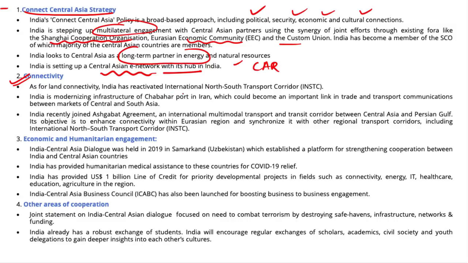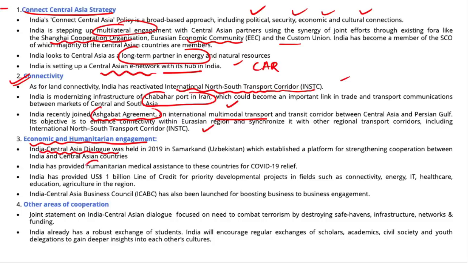India has reactivated the International North-South Transport Corridor. At the same time, India is also modernizing its infrastructure in the Chabahar port in Iran, which will form an important link in trade and transport communication between the markets of Central and South Asia. India also joined the Ashgabat Agreement as a part of its economic and humanitarian engagement with the Central Asian region. It has started the India and Central Asia dialogue.